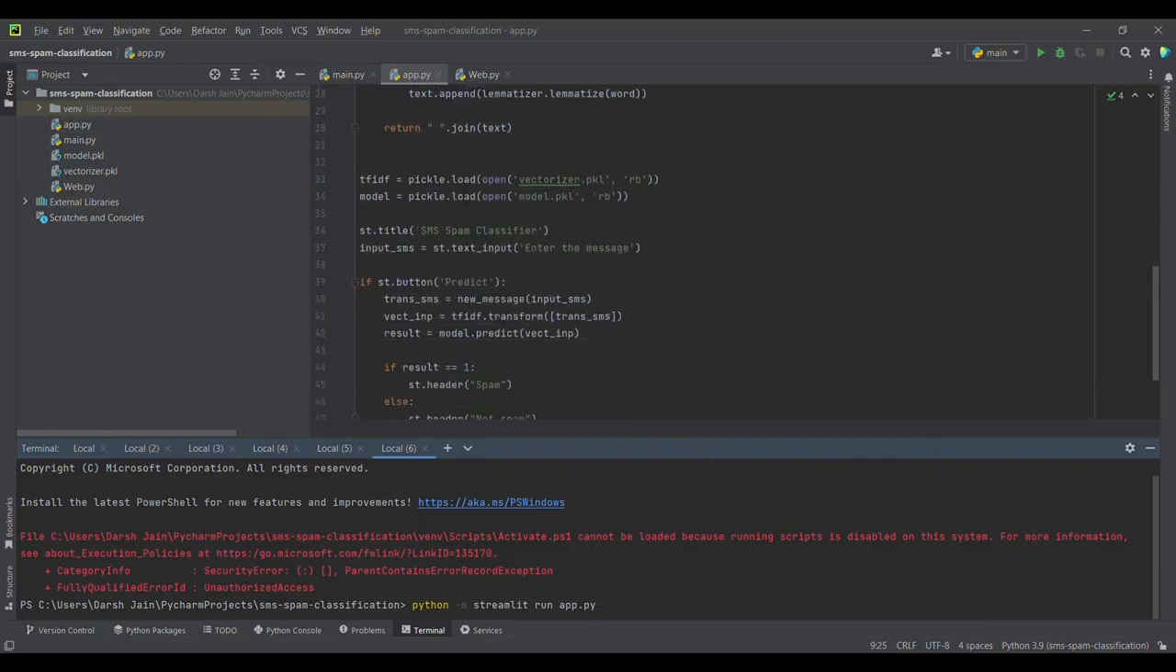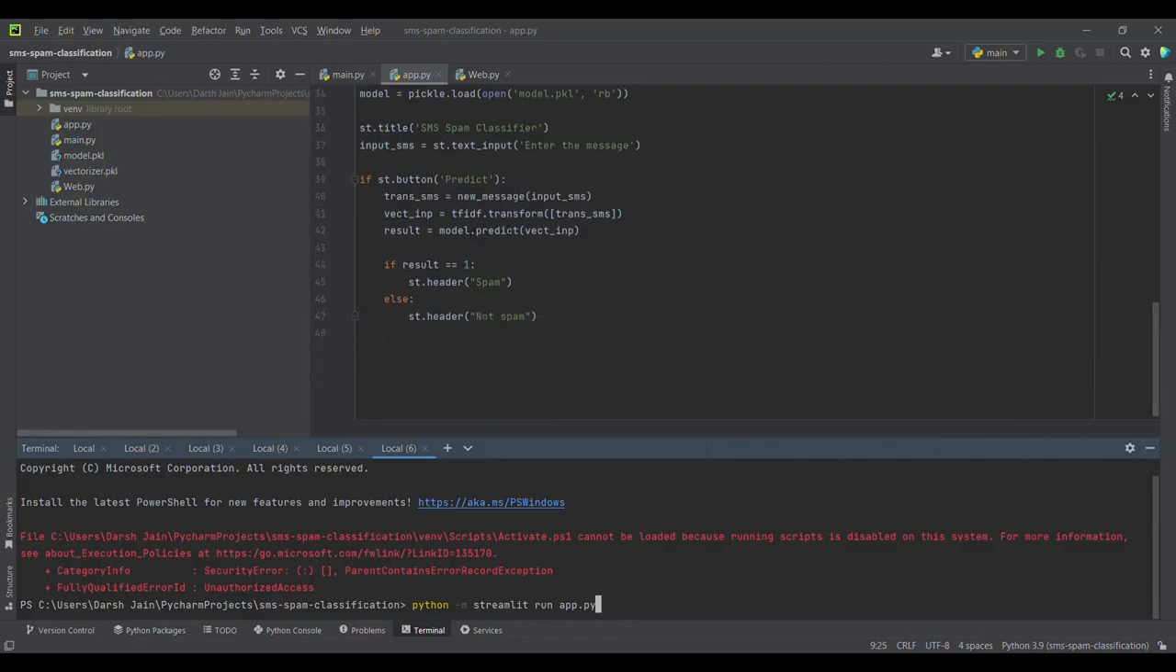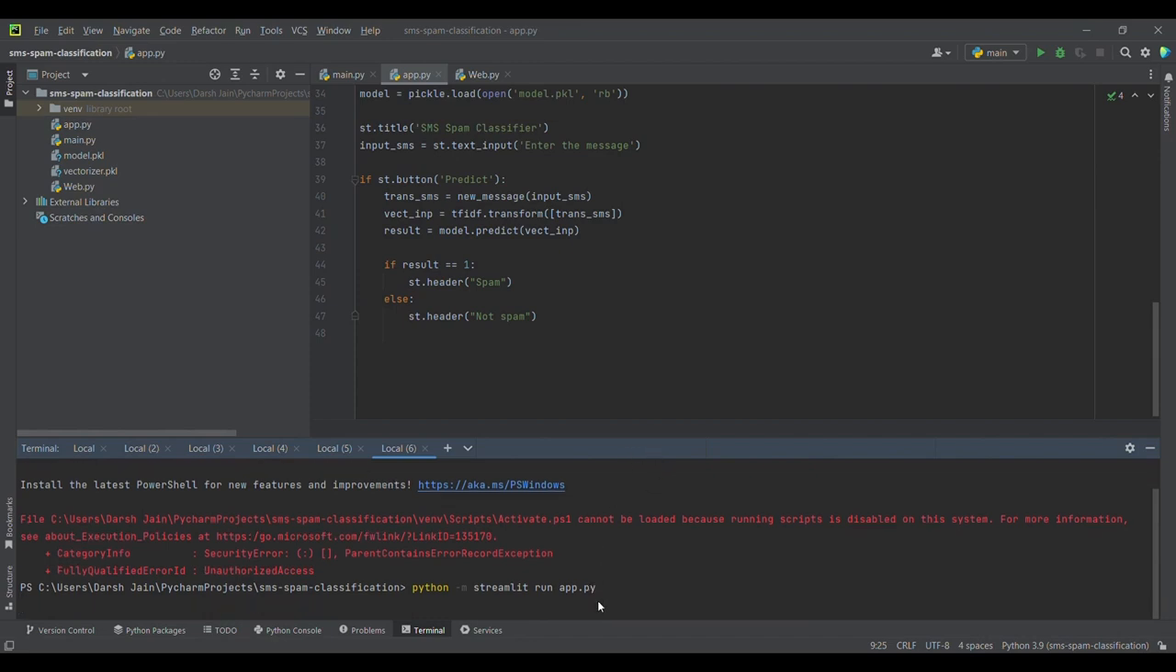Here we are opening the files which we have saved, and then we are titling the app. This function will return whether the given input is spam or ham. If the result is 1, it's going to print the output as spam, else it's going to print it as not spam. If we run this particular code in the terminal, we are going to get the app directly in the browser.